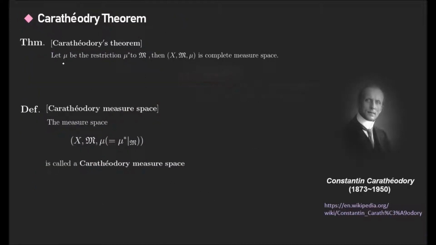This theorem is here. Let mu be the restriction of mu star to the collection of mu star measurable sets. Then this is clearly a complete measure space. This means, if we consider mu star, the outer measure, it is clearly not a measure, because on arbitrary elements of X, this is not a sigma algebra.